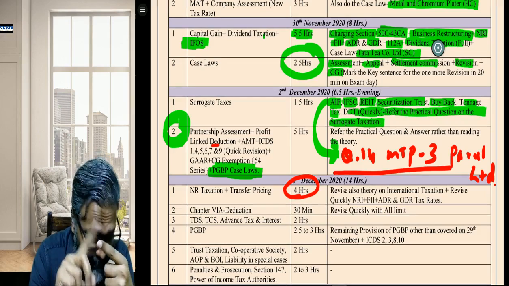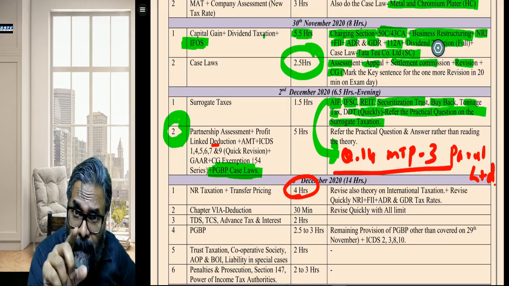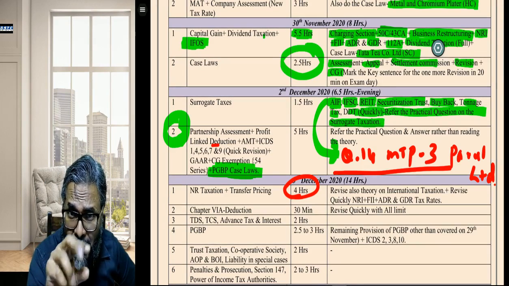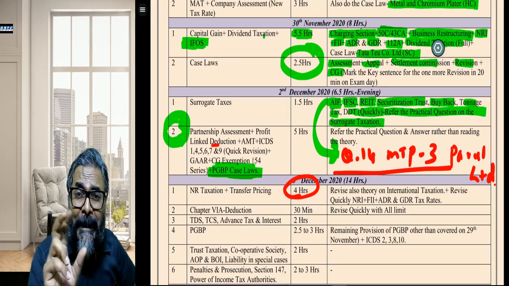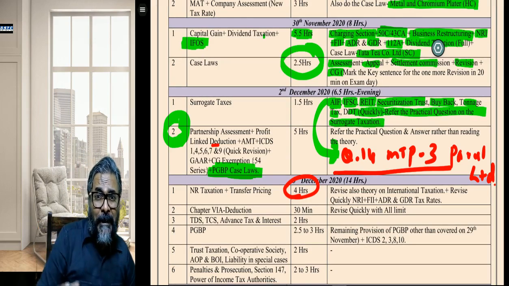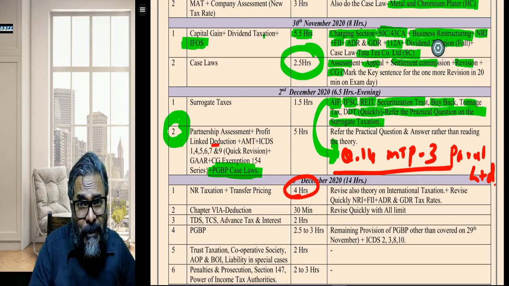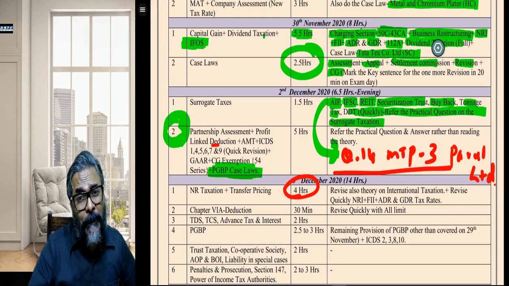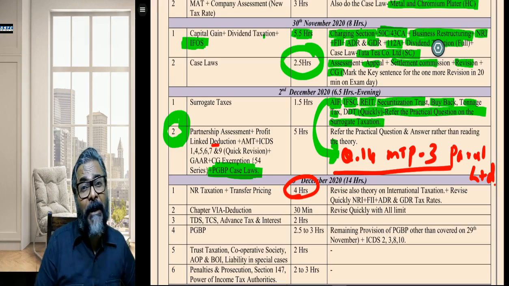After that, in this non-resident taxation, also do 44DA and 115A. Remember that interplay between the royalty and FTS. If the non-resident has got a permanent establishment in India, then the assessment of this royalty and FTS will be made on net basis.